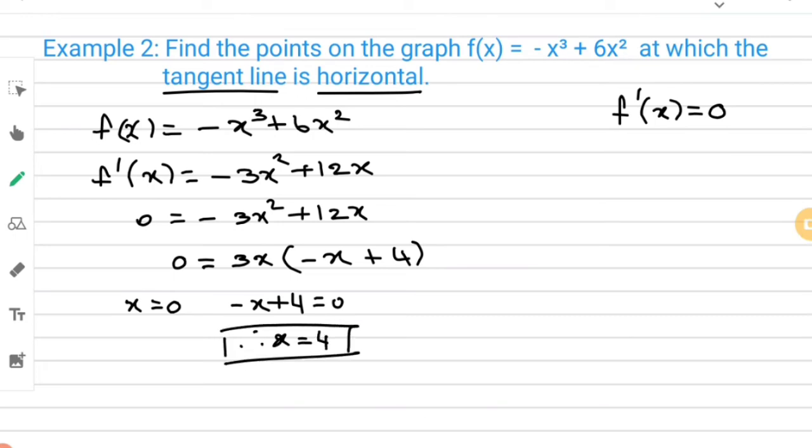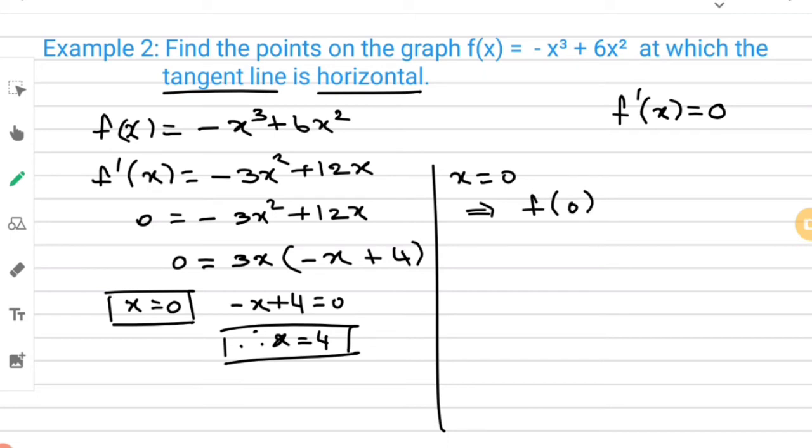Now, we got the values of x as 0 and 4. And we need to find the point on the curve. So, I am going to substitute these two x points. I am going to substitute x is equal to 0 in this equation to get the value of y. Therefore, x is equal to 0. What will happen? Here f of 0 is equal to minus 0 to the power 3 plus 6 of 0 to the power 2. Whatever it is, you will get 0. Therefore, the point is 0, comma 0.